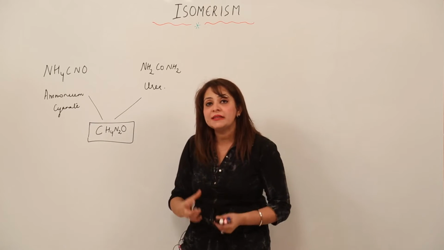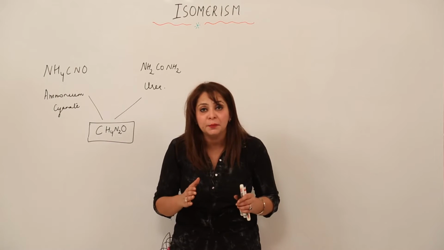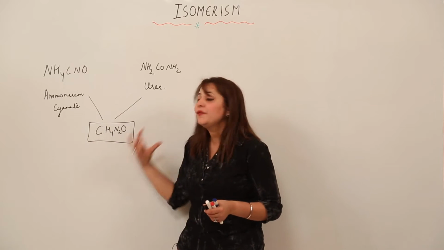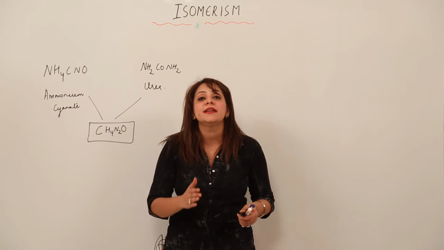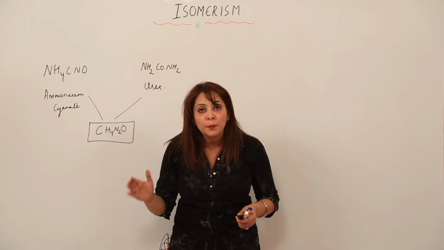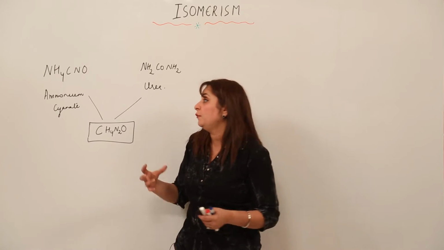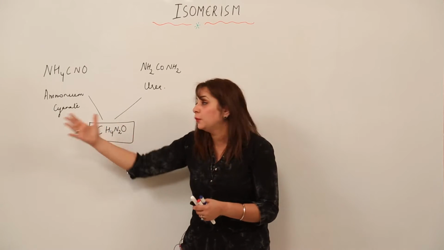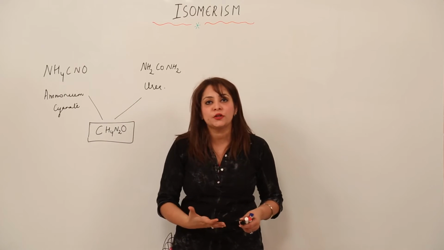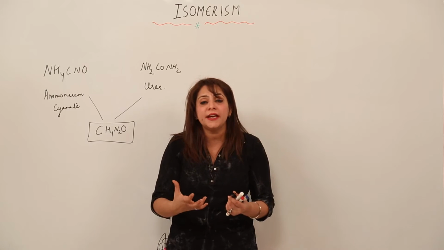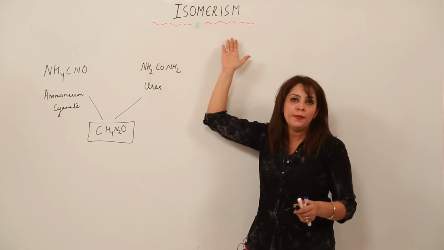Though they possess the same molecular formula, they are not exactly the same, right? The molecular formula is the same, but they differ in physical and chemical properties. This is the reason they have been allotted different names, ammonium cyanate and urea. So what is the relation they share, or what is the phenomenon they are exhibiting? This phenomenon is called isomerism, right?